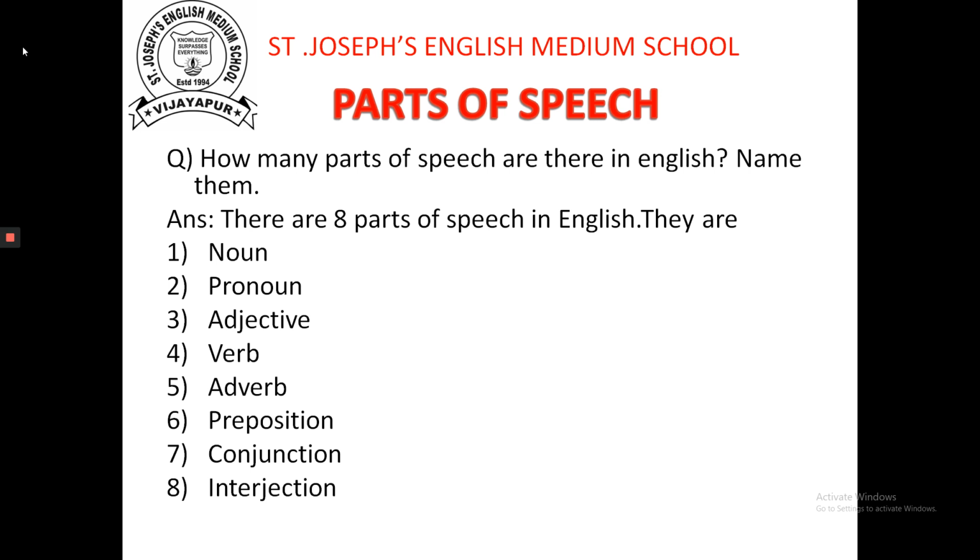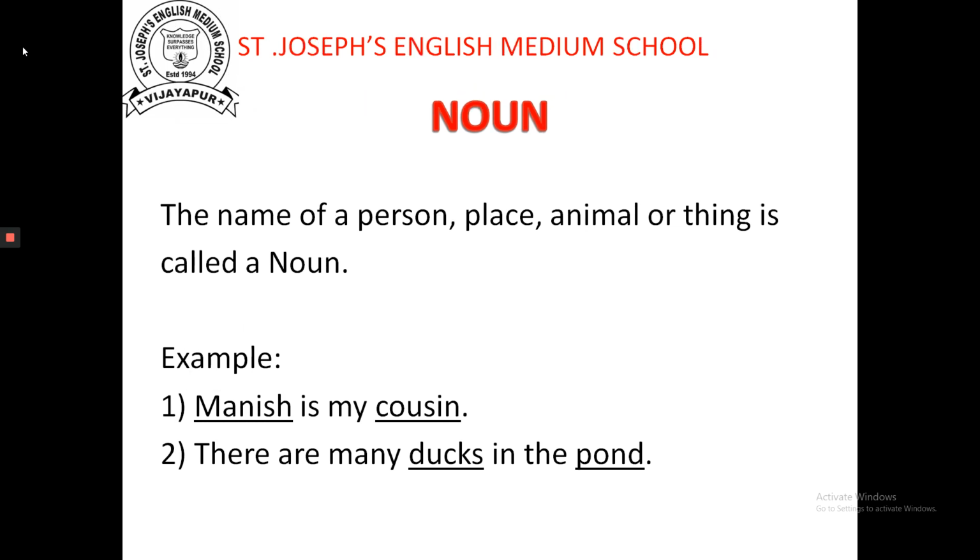In English grammar, there are 8 parts of speech classified according to the function they perform in a sentence. They are noun, pronoun, adjective, verb, adverb, preposition, conjunction, interjection. Let us try to understand what they do, how can we use them, and the first and foremost is the noun.